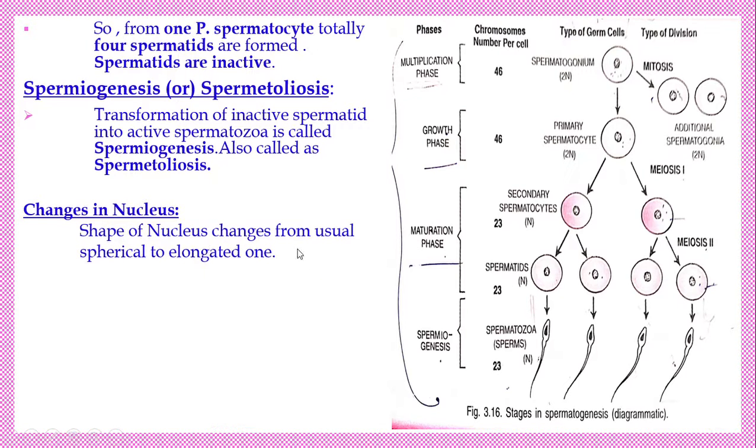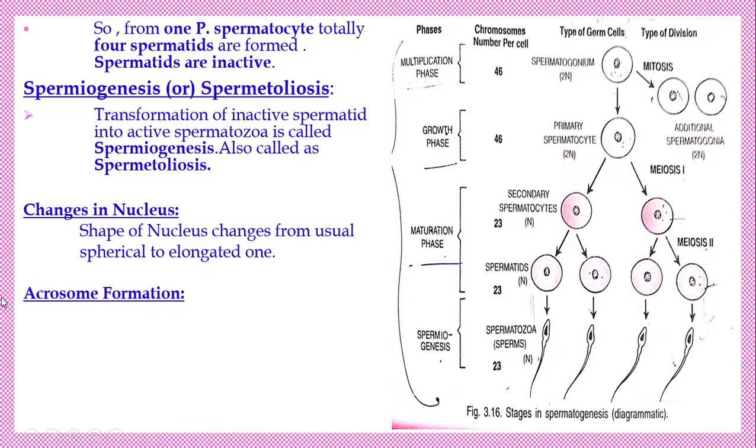The shape of the nucleus changes from the usual spherical to an elongated one. The spermatid has a spherical nucleus. That nucleus becomes elongated to form the nucleus of the spermatozoa. So the nucleus changes.